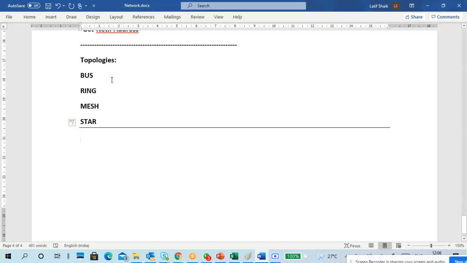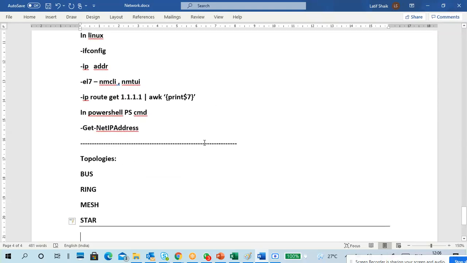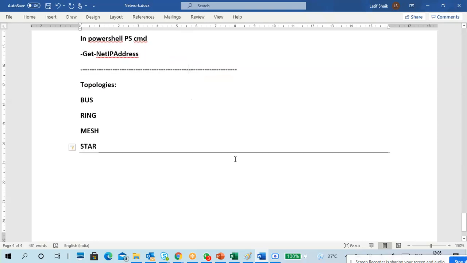Maybe. Okay, so bus topology, ring topology, star topology. I'm putting today's date here so you don't get confused in the file. What is today's date? 16 June, sir.